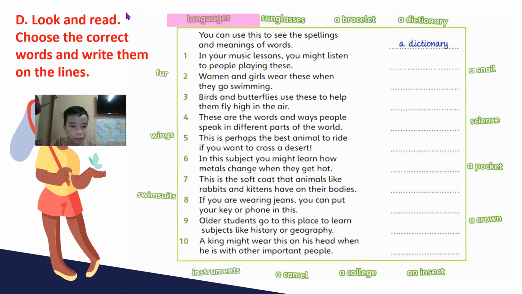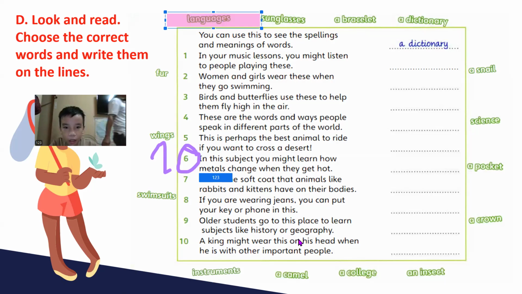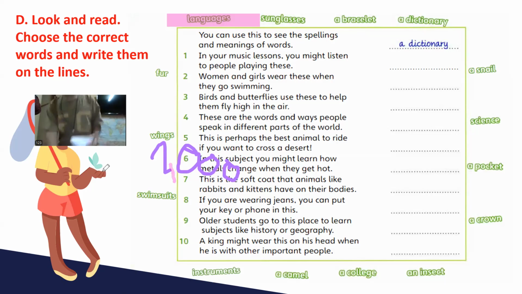Wow, that's a lot of cards. Is that 1 million? Oh, this is 1,000. Yes, 1,000 cards. Very good.